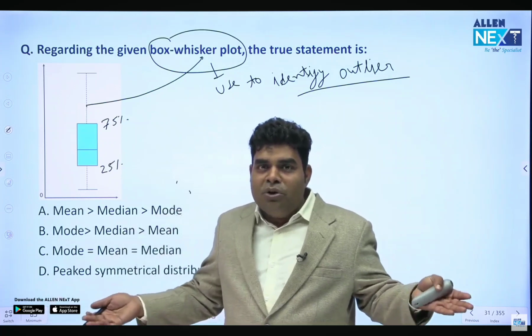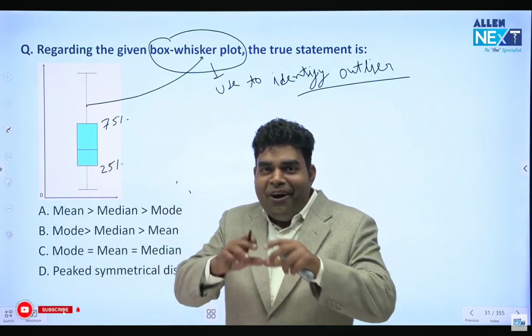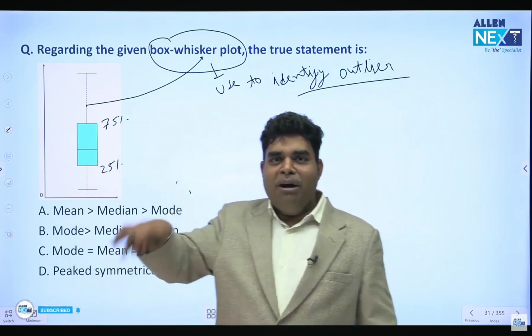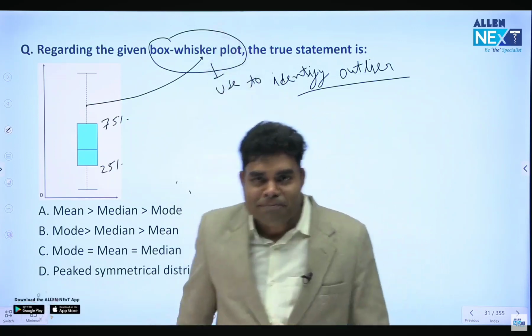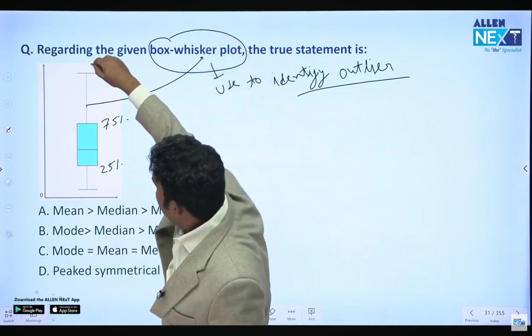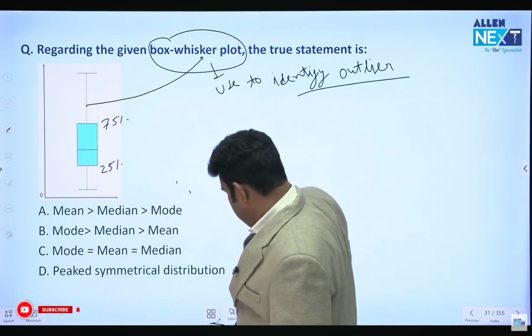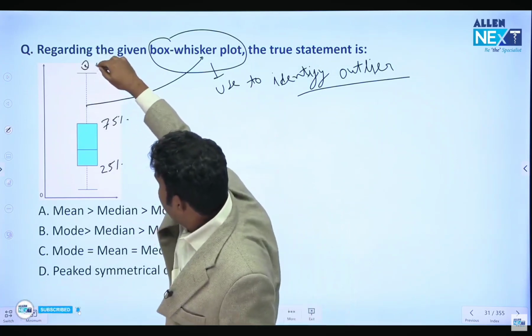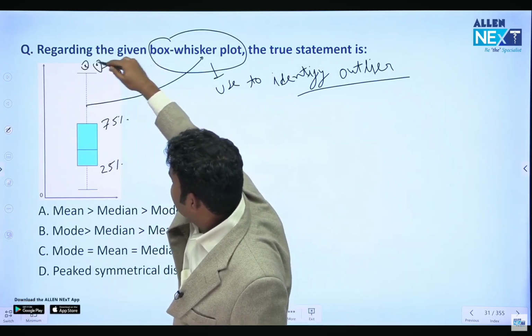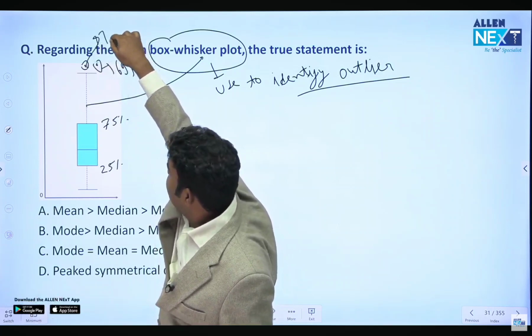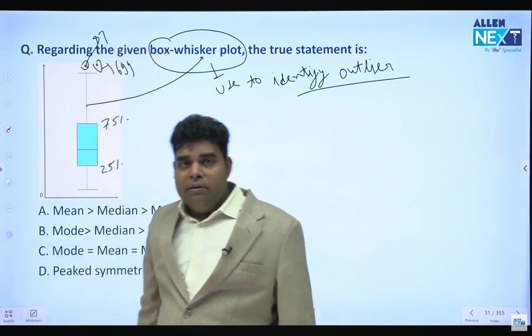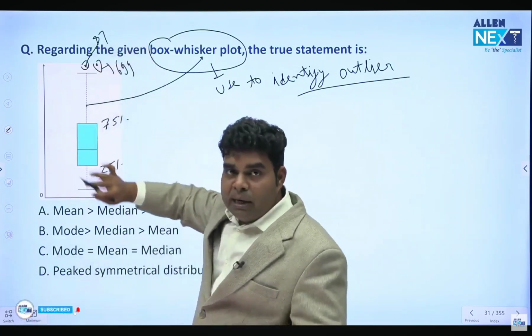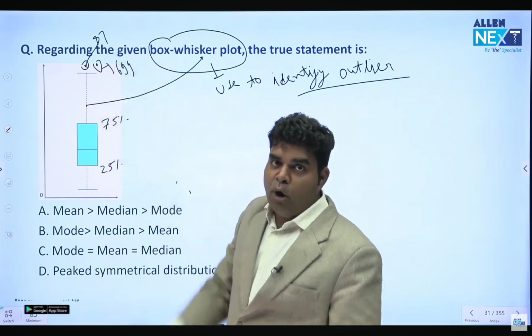If you include those extreme data in the normal data, the average of the UK population will also go very high. These are outliers, very high data. So in a box and whisker plot, we remove those outliers. That is the use of the box and whisker plot.